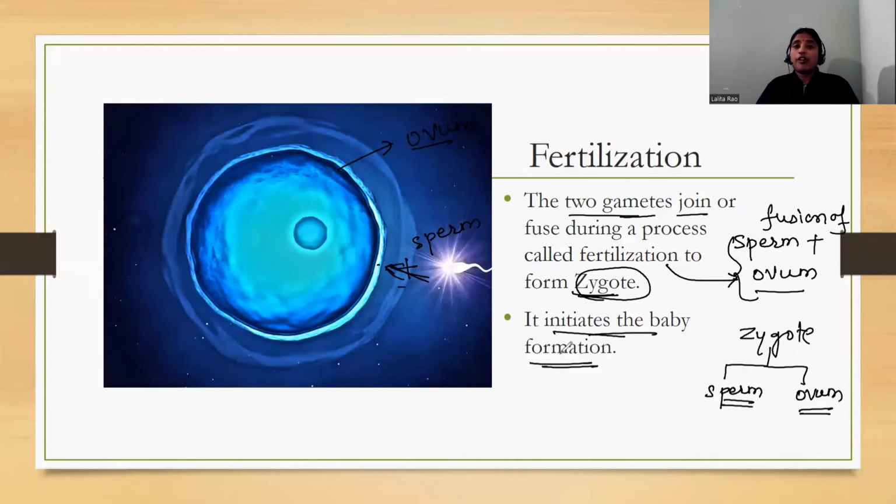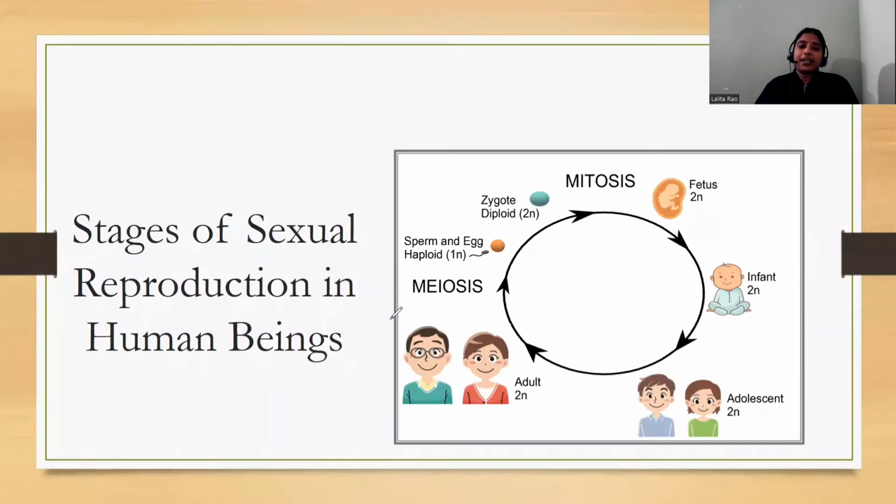So fertilization is the necessary condition for the formation of a baby. Human beings reproduce sexually, so for reproduction we require a male as well as a female. We need two parents for the formation of a human baby.